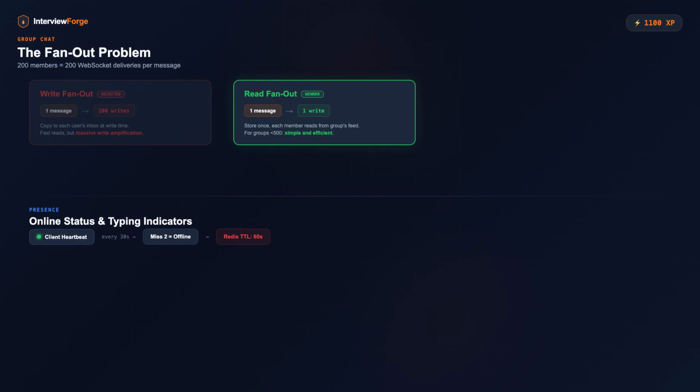Presence, online status and typing indicators. These don't go through the message pipeline. They're ephemeral events sent directly through WebSocket. Online status uses a heartbeat. The client pings every 30 seconds. Miss 2 heartbeats, you're offline. Store presence in Redis with a 60-second TTL, lightweight and fast.